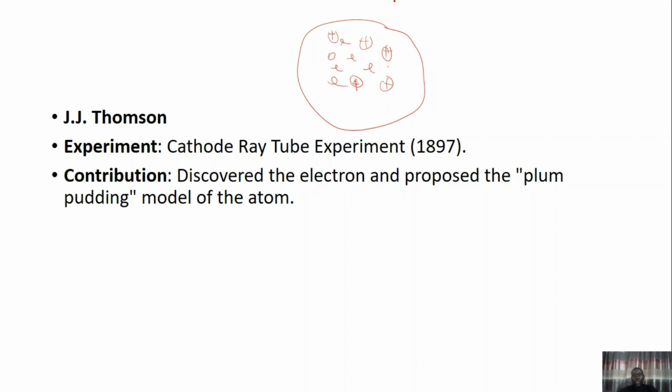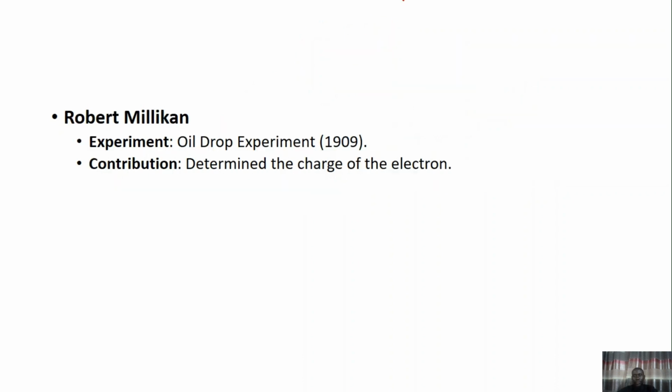But what we know today is that the atom is composed of a nucleus, inside which neutrons and protons are located, and electrons revolve around them. Unlike that of J.J. Thomson, who said they are just scattered amongst each other.